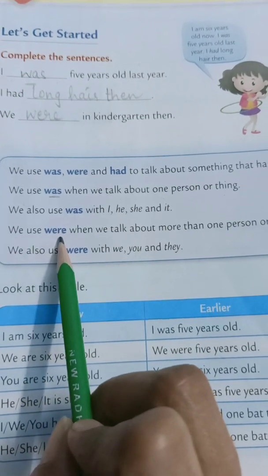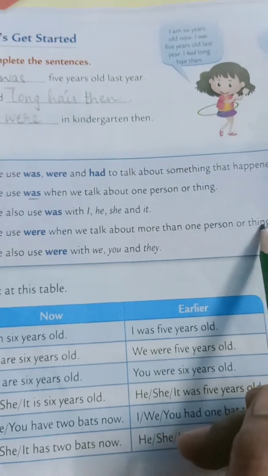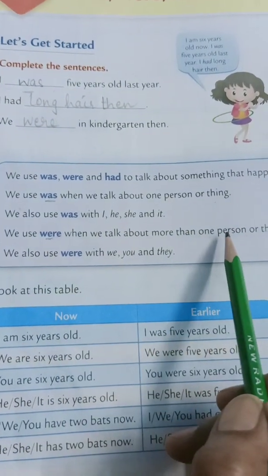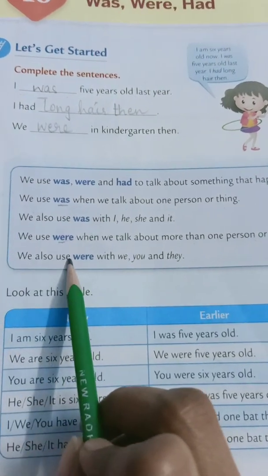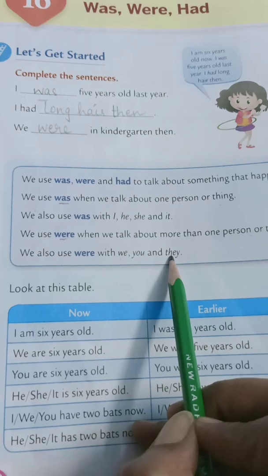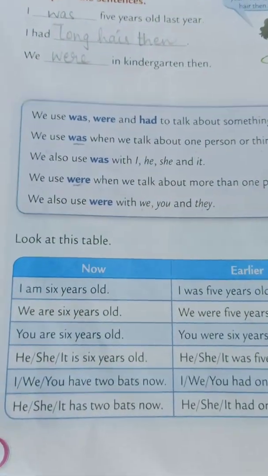We use were when we talk about more than one person or thing. We use were for more than one person or thing. We also use were with we, you, and they. Okay. So now look at this table.